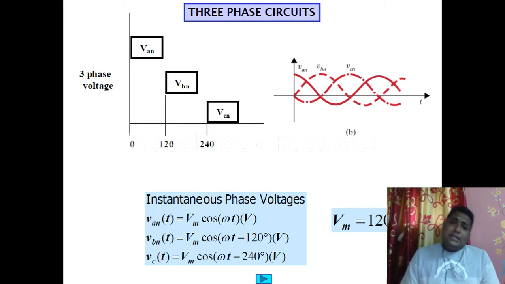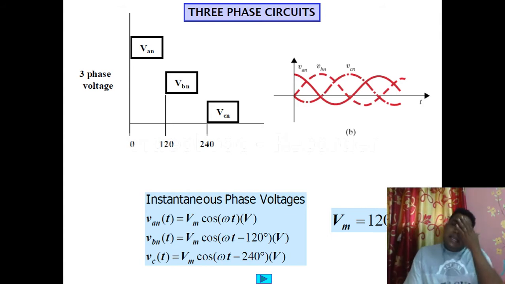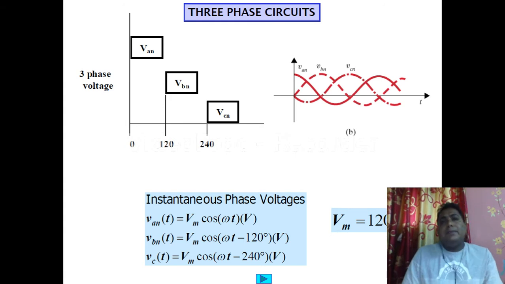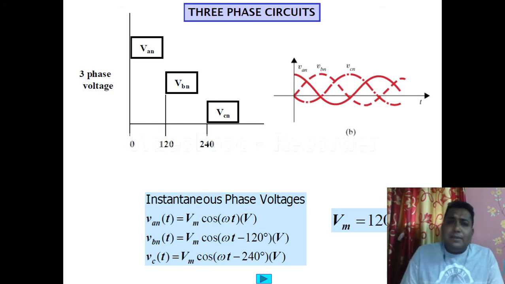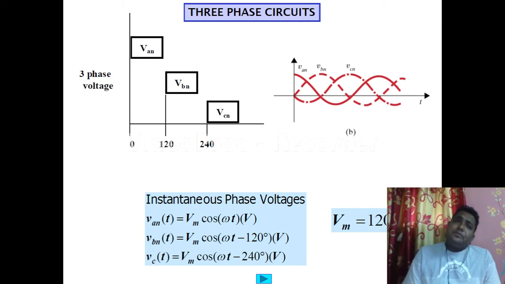If we use the three-phase system, then at a time a huge amount of power can be delivered from the sending end to the receiving end. The second thing is that in all generators, where the power is generated, the power is generated in three phases. So whatever circuits or transmission and distribution systems we have to design, they are in three phase. That's why there is the importance of the three-phase line, and that's why we have to know the concept of the three-phase line.